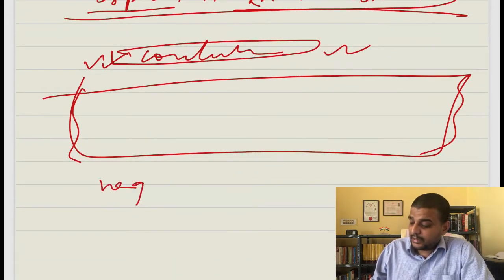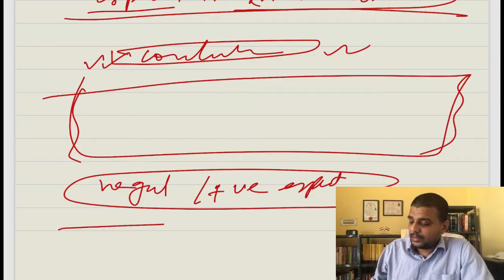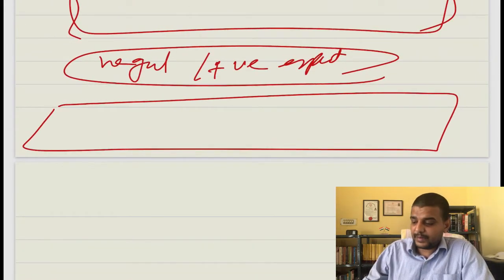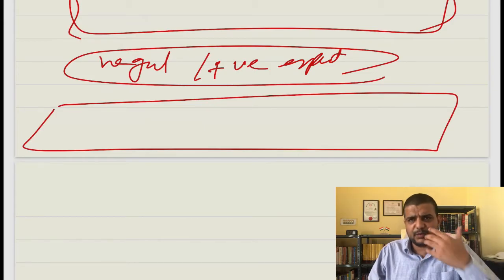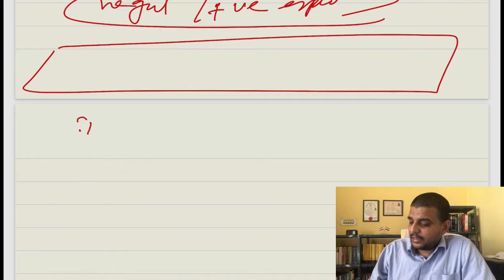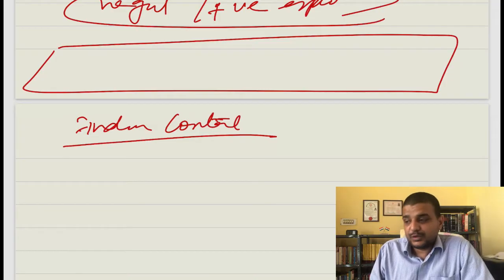Then negative and positive aspects, that is the second heading. You give a heading, then come up with a paragraph relating to it. You can have positive aspect and negative aspect separately as well. That is not an issue. Then Indian context will be another heading. So through headings and subheadings, you can clearly understand what the requirement of the question is.